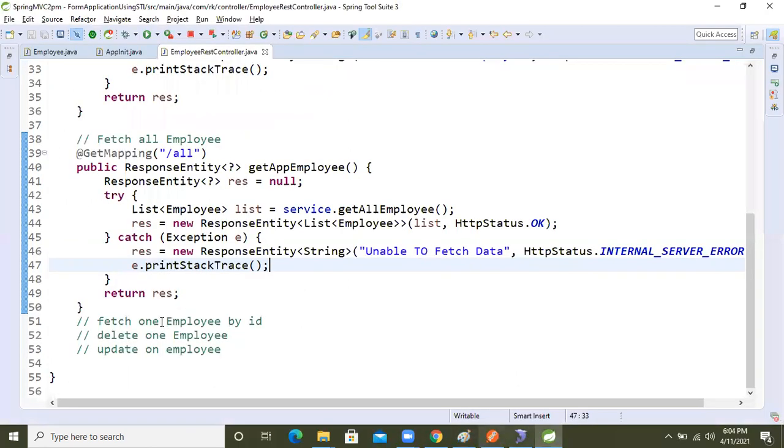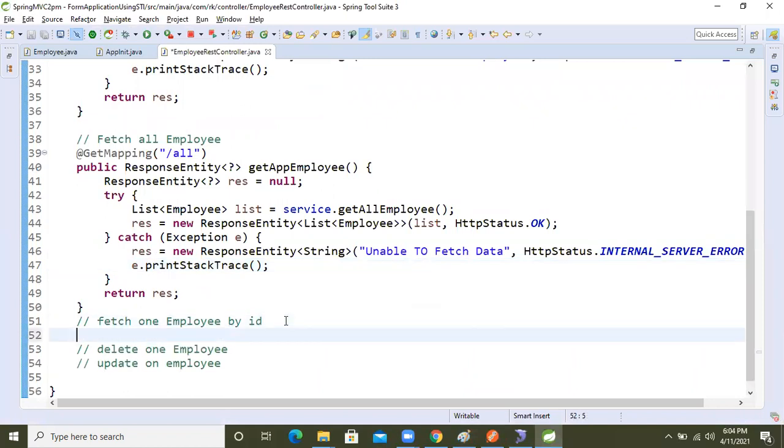Now, fetching one record. For that, I want to fetch only one record. So what will we do now, guys? Let's write public ResponseEntity.